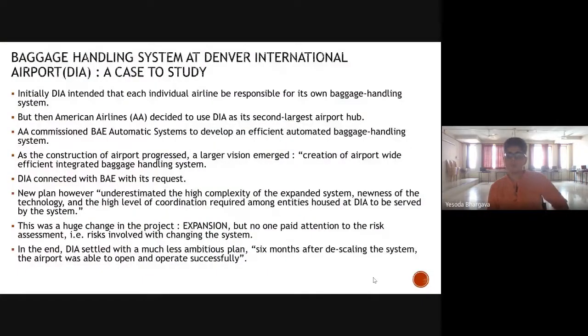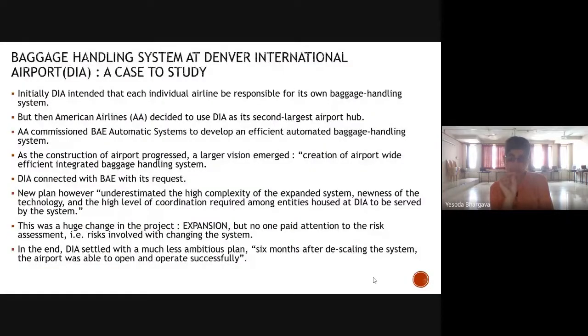So the new plan had, however, underestimated the high complexity of the expanded system. The system was being asked to expand, which was very different from the way it had been envisioned when it was starting to work only for American Airlines. And that is why the challenges it posed were quite high.